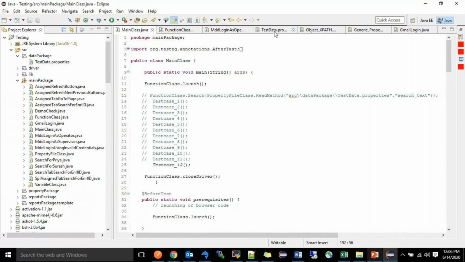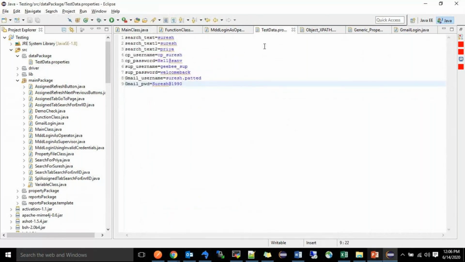And I have created a testdata.properties file here. If I want to log in to Gmail, at that moment I have to give the username and password. Just for example, I have written here. If in the code also we pass it, that is hard coded. So that is not a good practice. So every time we will not give the hard coded value. It is fixed, for each time I need to log in with those credentials only.